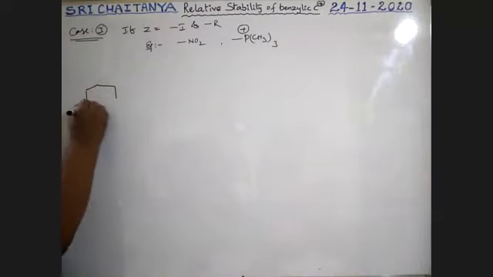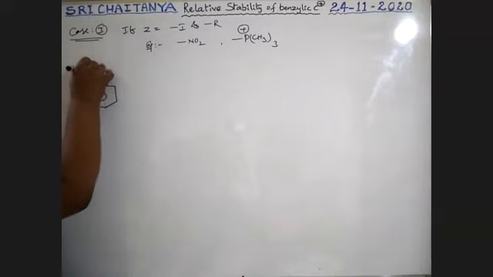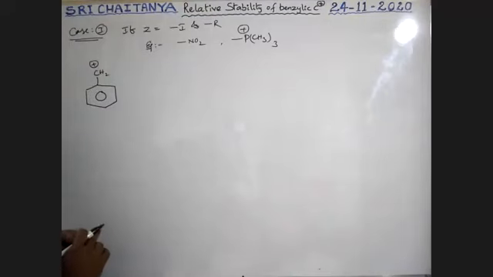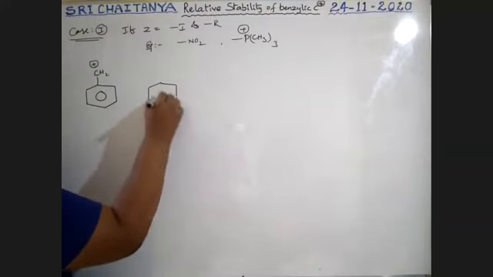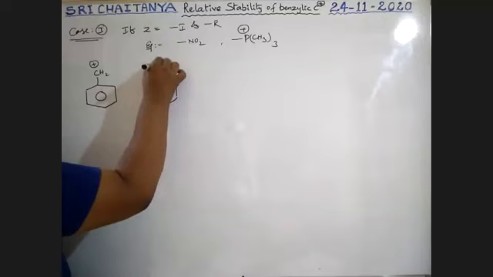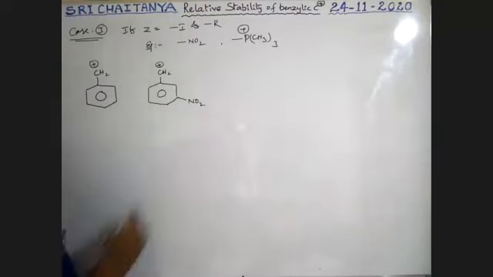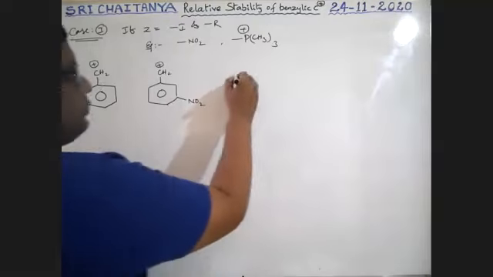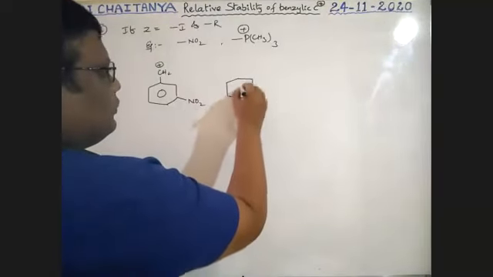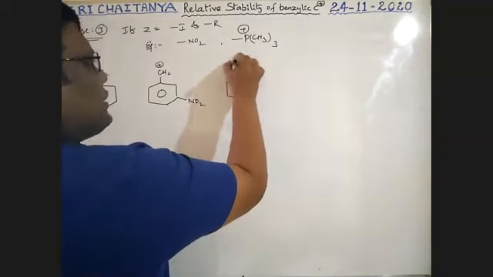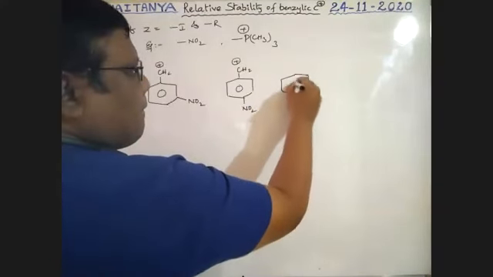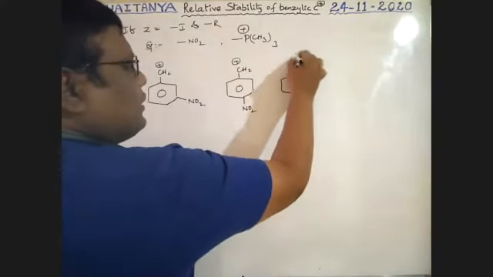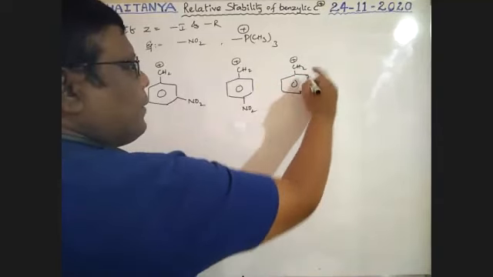Please be conscious. As positive charge increases, stability of that carbocation decreases. So first it is without any substituent. Now CH2 plus with the NO2 group at meta position. Next, CH2 plus with the NO2 group at para position. CH2 plus with the NO2 group at ortho position.